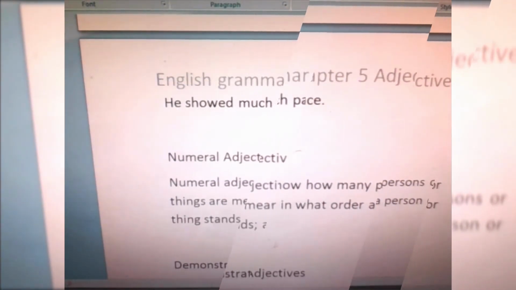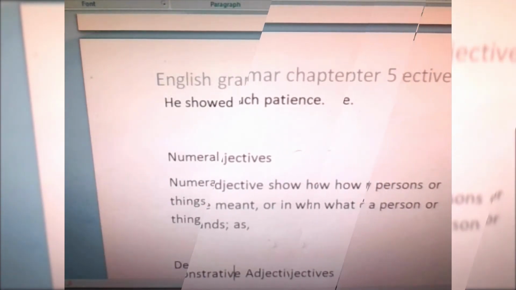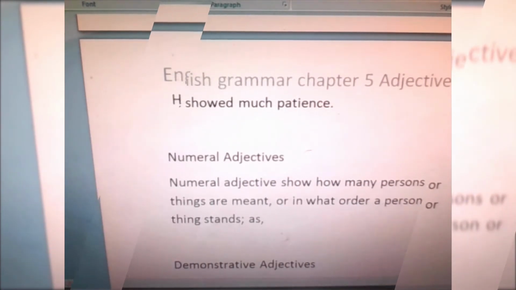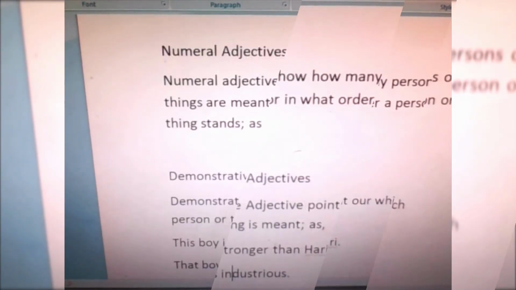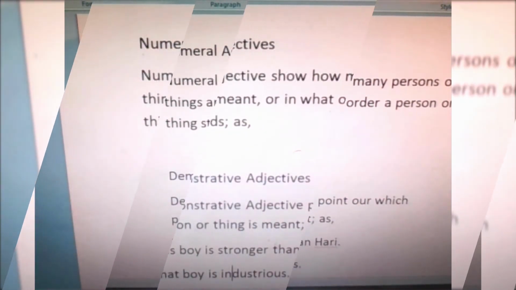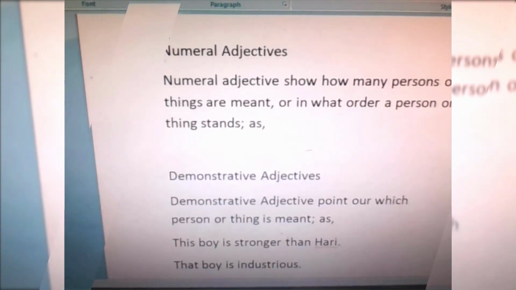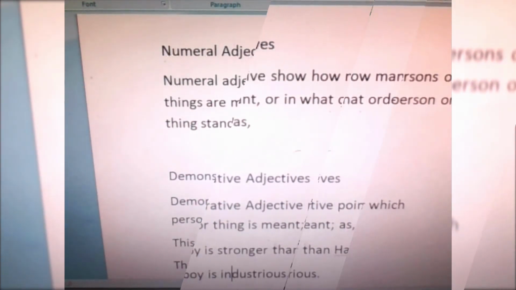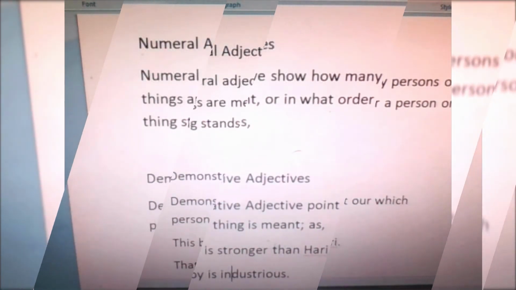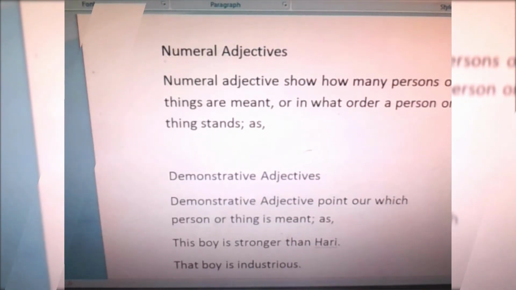Demonstrative adjectives. Demonstrative adjectives point out which person or thing is meant. This boy is stronger than Hari. That boy is industrious. Demonstrative adjectives answer the question which. This and that are used with singular nouns. These and those are used with plural nouns.